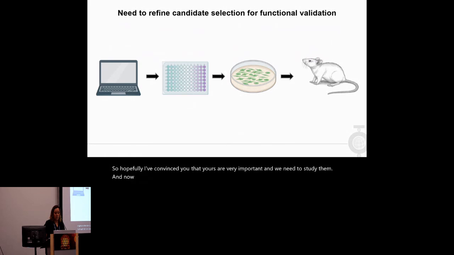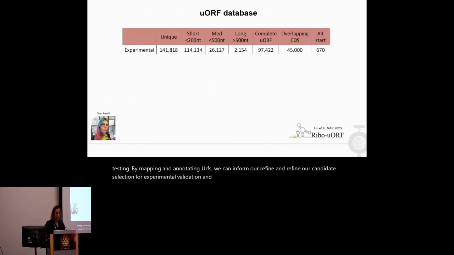And now I would like to present our workflow for variant interpretability and functional testing. By mapping and annotating uORFs, we can refine our candidate selection for experimental validation and potential therapeutic development. So for this, we compiled an existing database of all experimentally detected uORFs called RiboUORF. The actively translated uORFs can be detected by a method called ribosome profiling, which sequences fragments of RNA that are actively translated at the time.